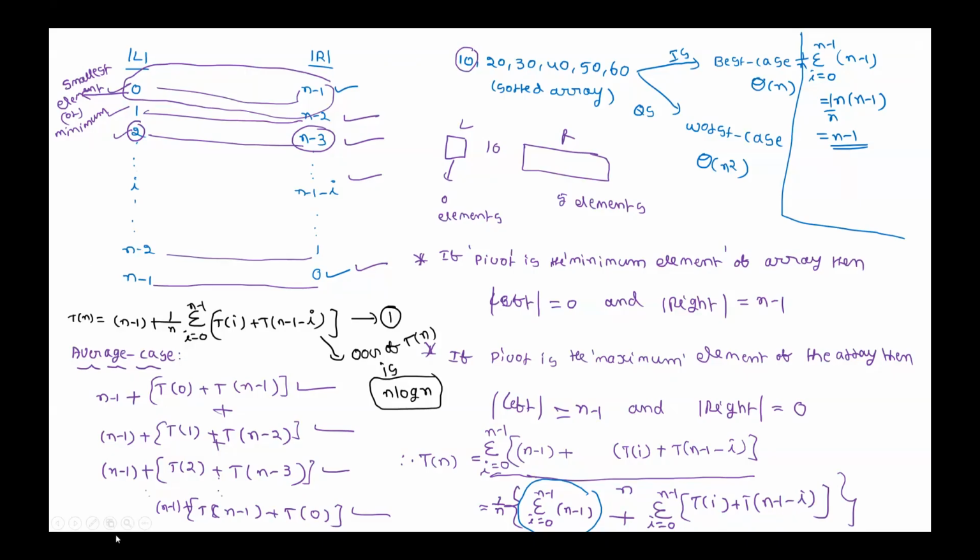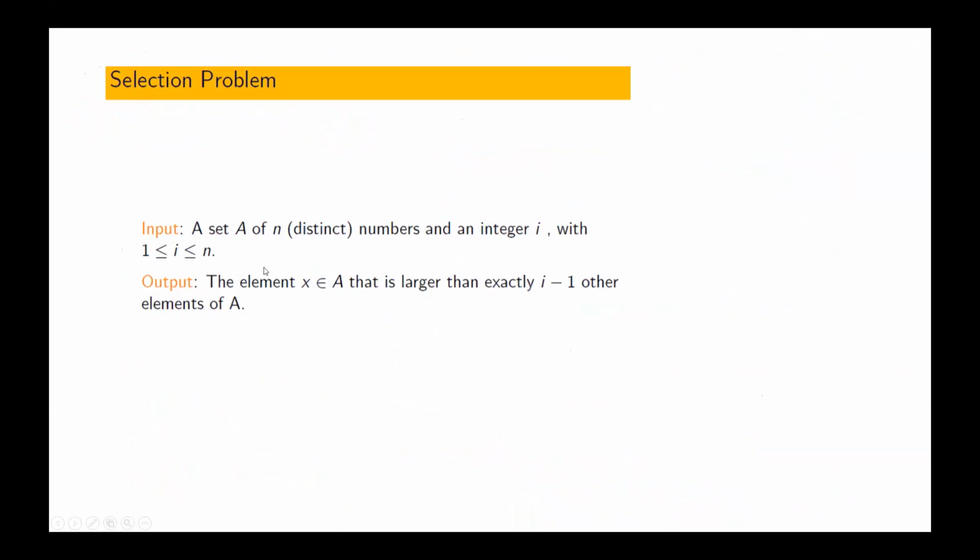Now we'll check whether there are any cases in which its running time is again n log n. That's what we check now. But before moving on to that, what is the selection problem? Try to understand what the selection problem means.